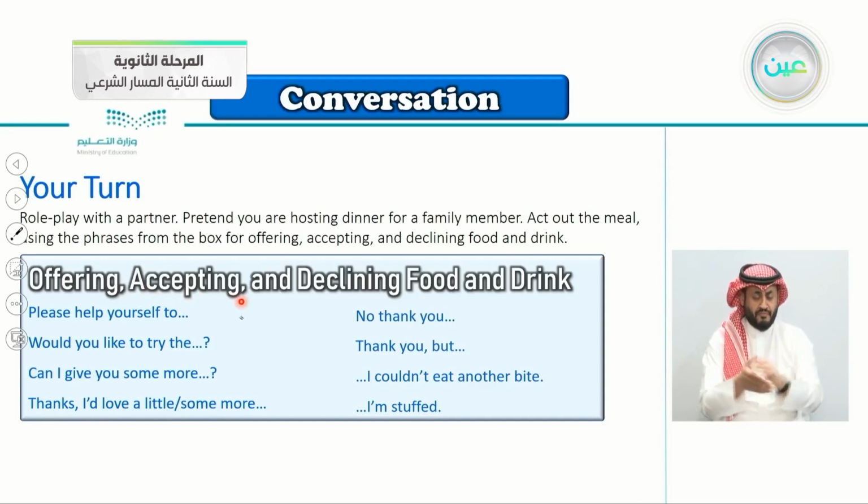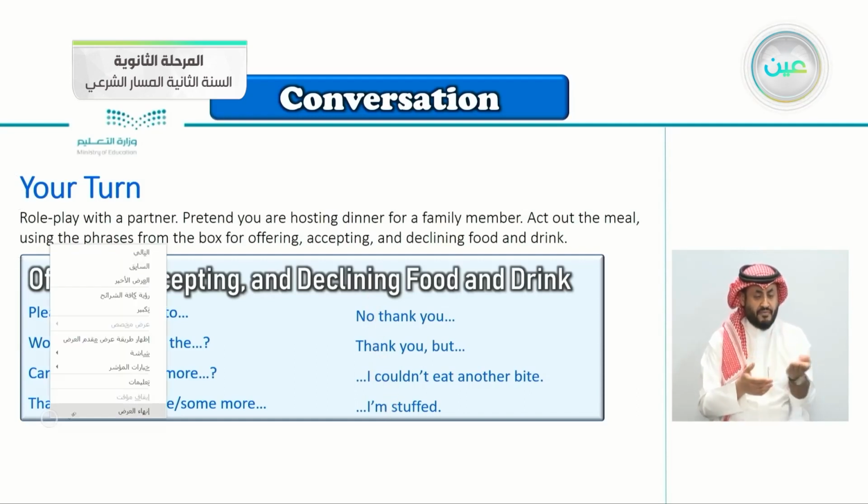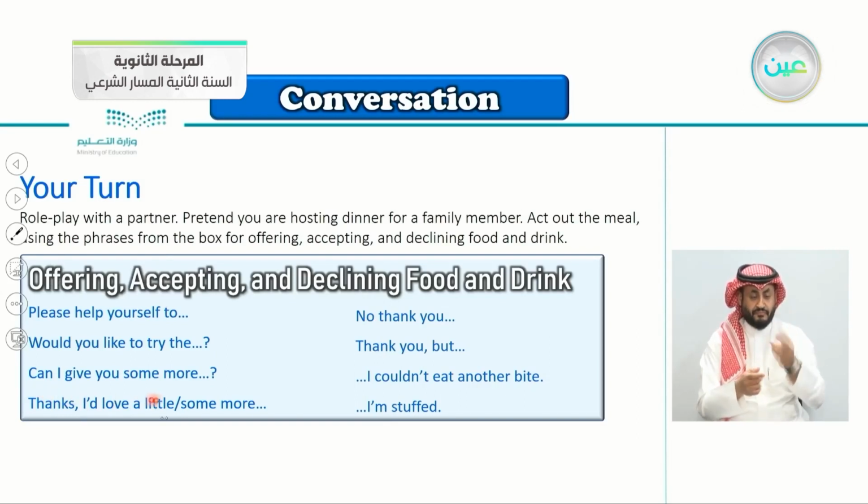Thanks, I'd love a little, some more. This is, of course, accepting now. You say thanks, I'd love a little. Or you say thanks, I'd love some more. So here you are accepting. Declining here also, no, thank you. Thank you, but I'm full, for example. I couldn't eat another bite, just as she said, I'm stuffed. So all of these here, you are declining the food. Here, you are accepting. Thanks, I'd love a little, or you say some more. Here, these three, you are offering some food.